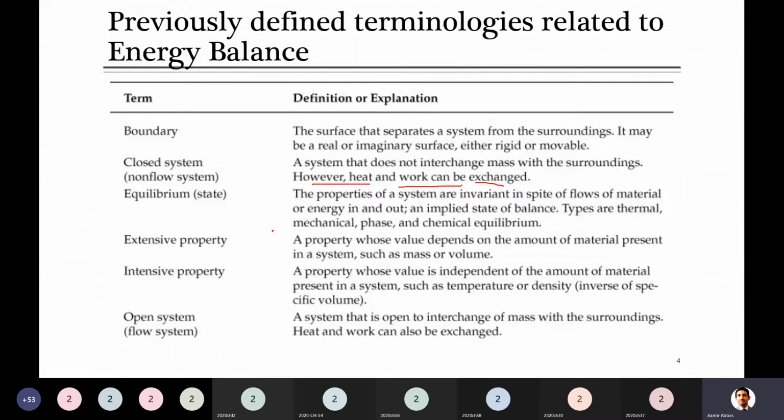Any property of a material sometimes depends on the amount of material, and there are some other properties which do not depend on the amount of material. First, let me talk about intensive. Just remember this, because they usually confuse students: intensive is something which is independent of the amount of material. Intensive is somehow related to independent. It is a property which is not dependent on the amount of material.